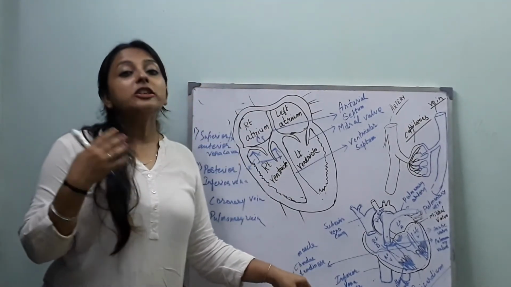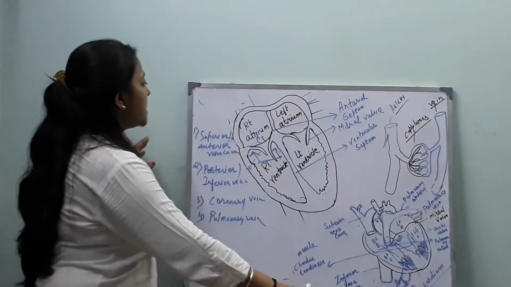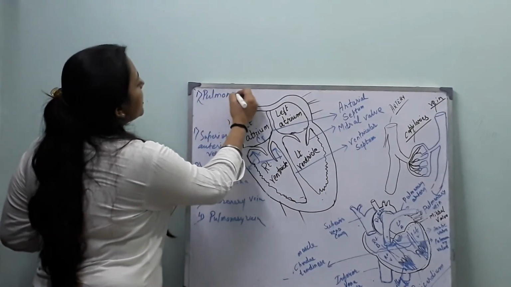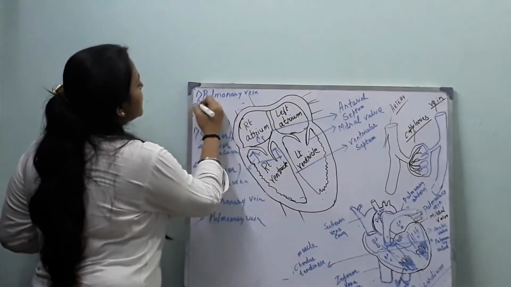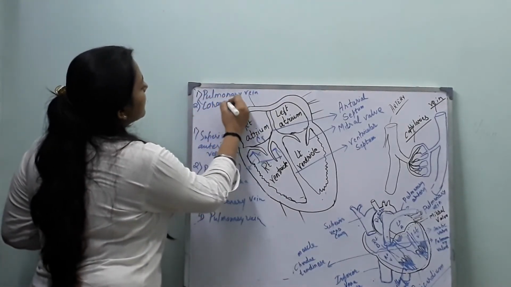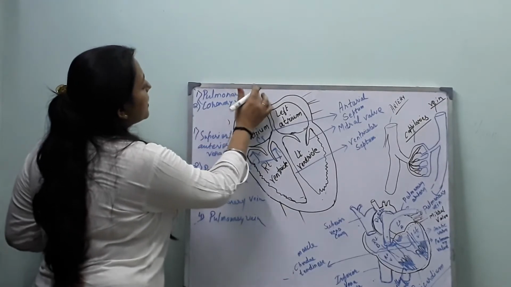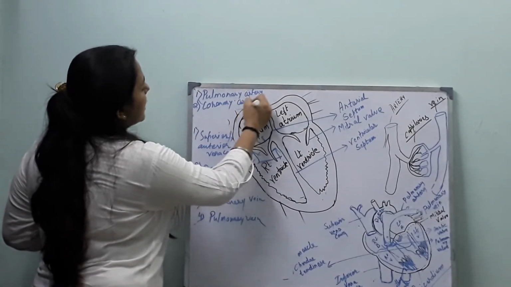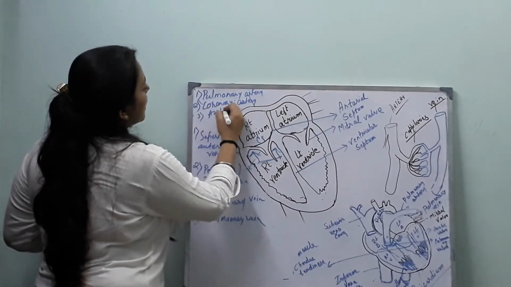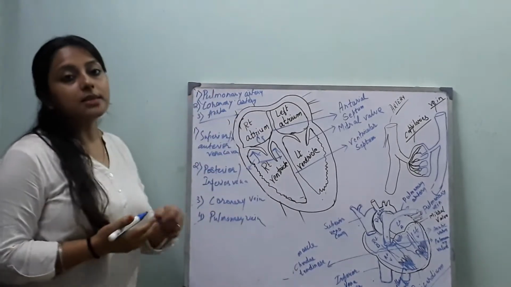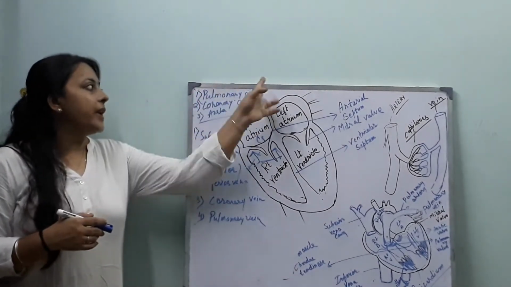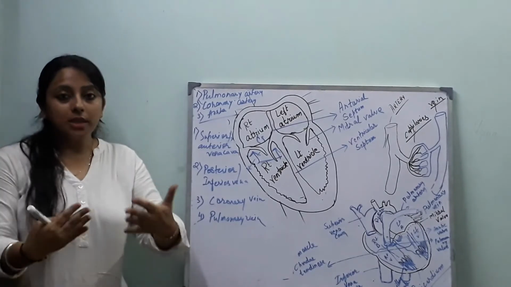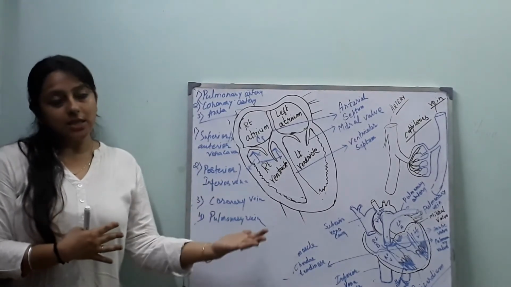Now some vessels which leave our heart. The first one is pulmonary artery, the second one is coronary artery, and the third one is aorta. Now what does all this do? The pulmonary artery carries blood from heart to lungs.